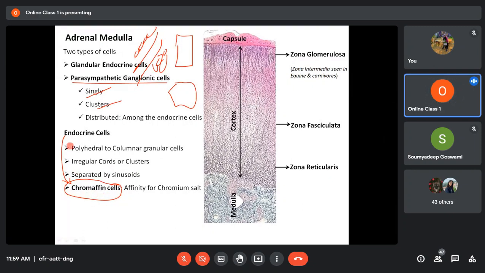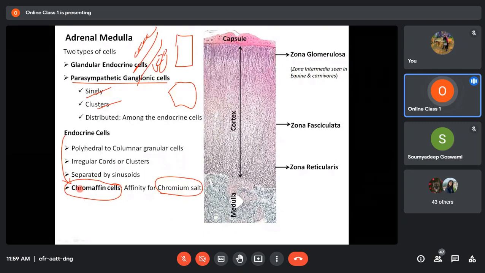Because the glandular endocrine cells of the adrenal medulla have an affinity for chromium salt. That's why they are called chromaffin cells. Try to remember where they are found and why they are called chromaffin cells.